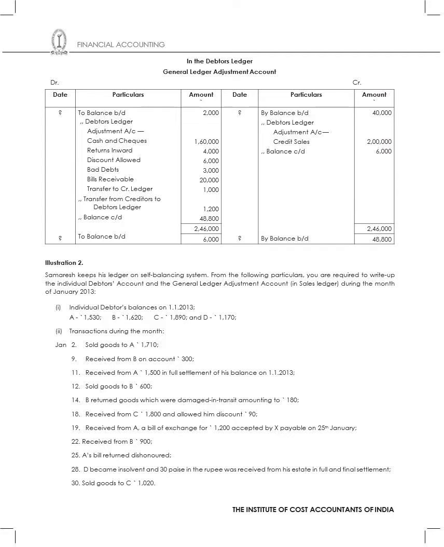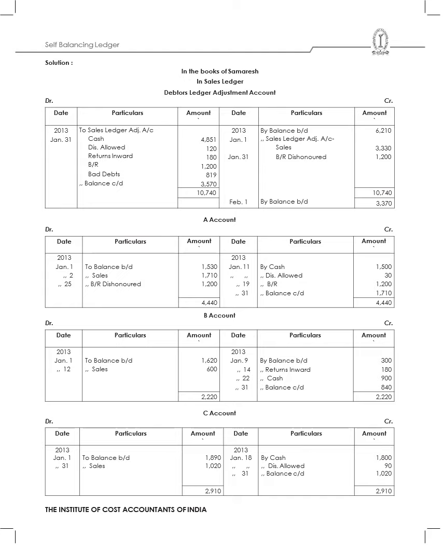That means what? He was not having enough money to pay whatever his commitment was. So he is able to close the books, and he is able to sustain it with whatever money he has, as a full and final settlement. Then sold goods to C, which is nothing but 1,000. So all this is there. Now what I will do, I will write the entries in the books of Samaresh in the sales ledger debtors ledger adjustment account, because here I'll have to prepare the sales ledger debtors ledger adjustment account, and then I'll also have to prepare the individual accounts.